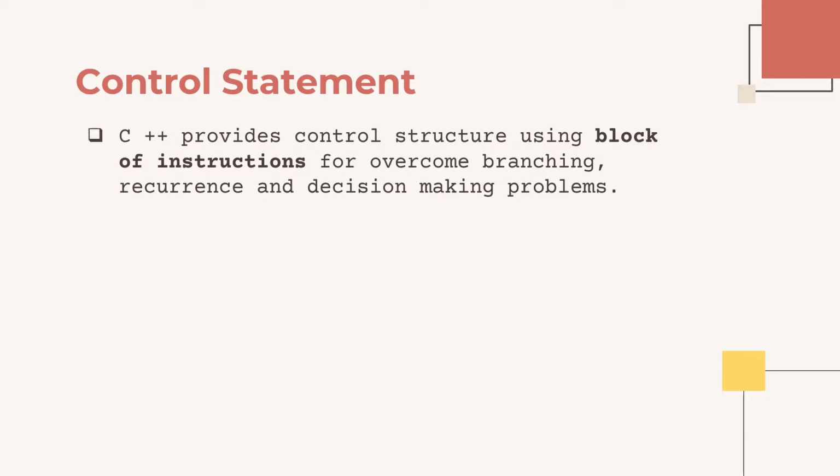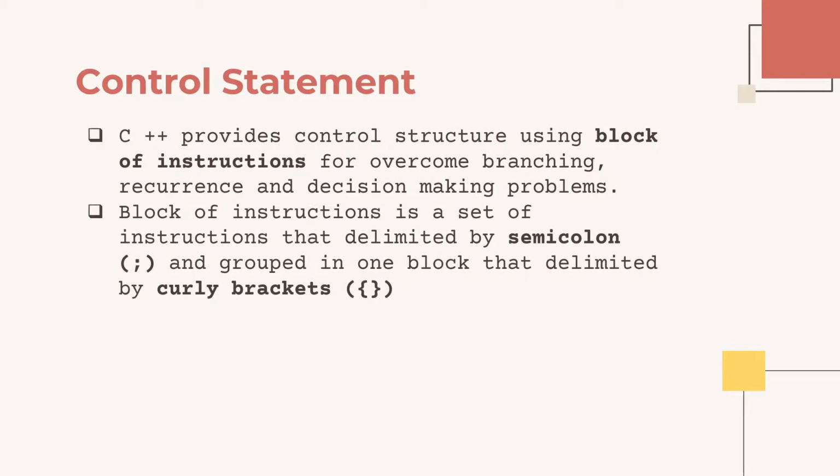We should note that a program is not limited to only sequential instructions, but also allows for branching, recurrence, and decision-making problems. To overcome this requirement, C++ provides control structures using blocks of instructions. A block of instructions is a set of instructions delimited by semicolons and grouped in one block delimited by curly brackets. In the next discussion, we will discuss the conditional control structure in more detail.